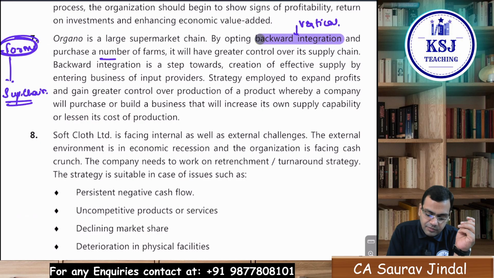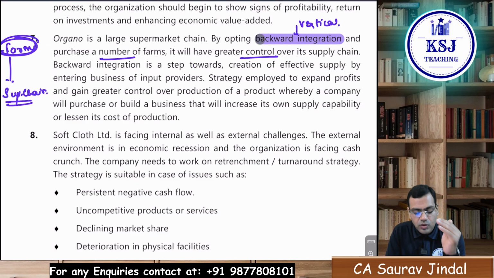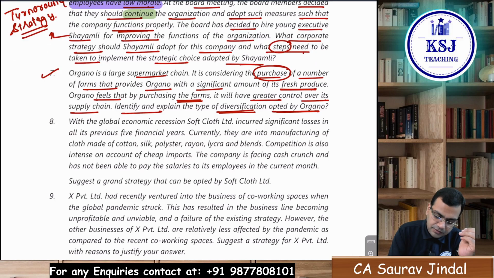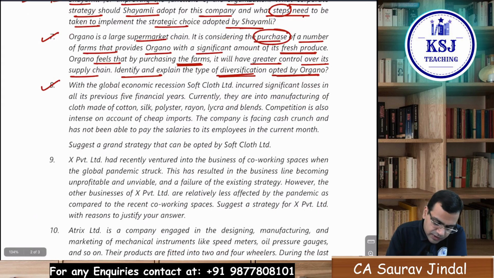And purchase a number of farms. It will have greater control over the supply chain is a step. Then you will explain what is a backward integration. That's it. Clear? So they are going for the backward integration. Let's come to the 8th one.